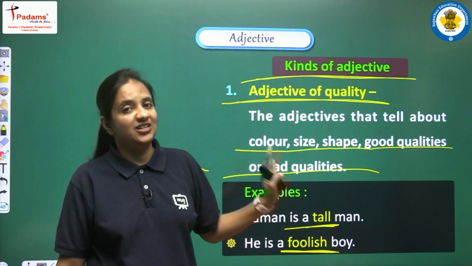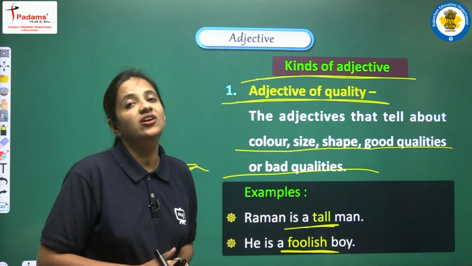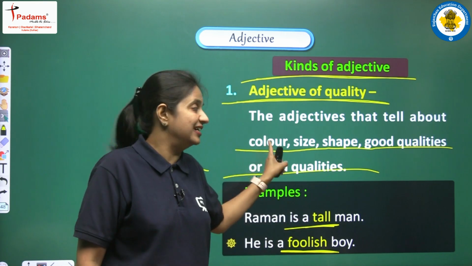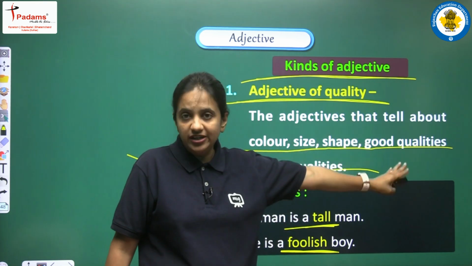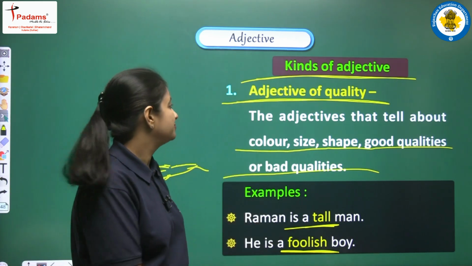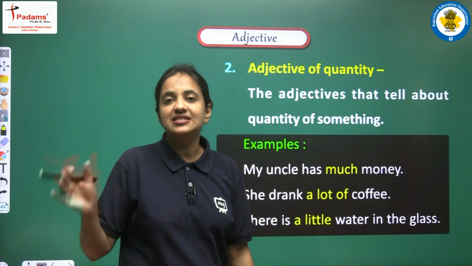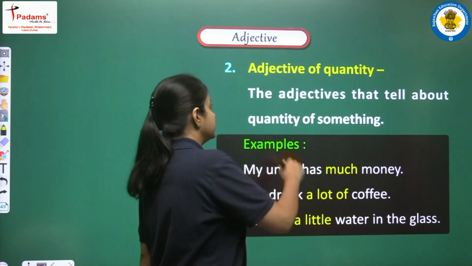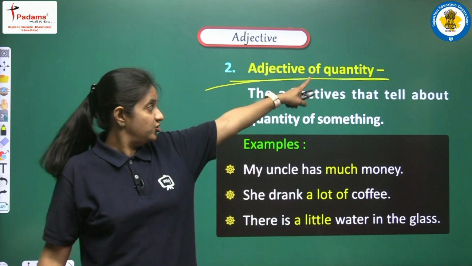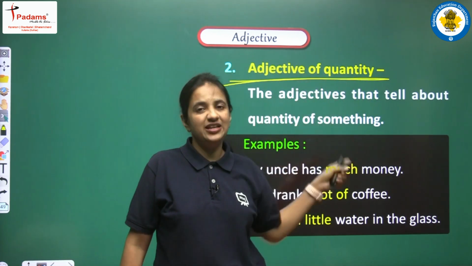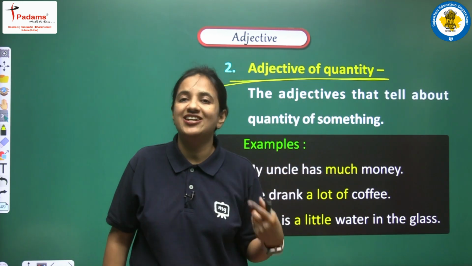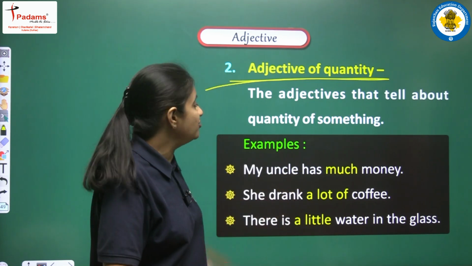So basically adjective of quality means all the adjectives that are used to show someone or something's color, size, shape and qualities that can be good also, that can be bad also. All right. Now we are having the second type of adjective. This is known as adjective of quantity. So this is a difference. Students, just look at the spelling very carefully. The first one was adjective of quality and now we are having adjective of quantity. So let's read what it means.